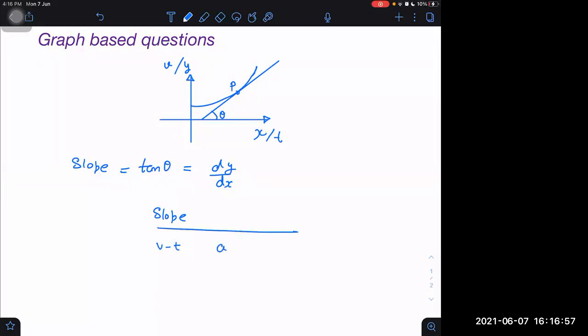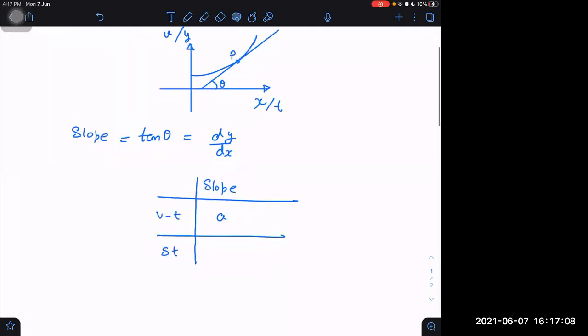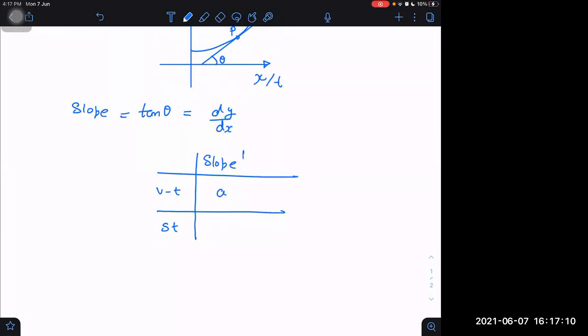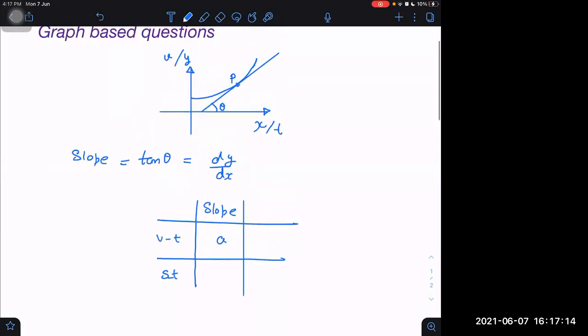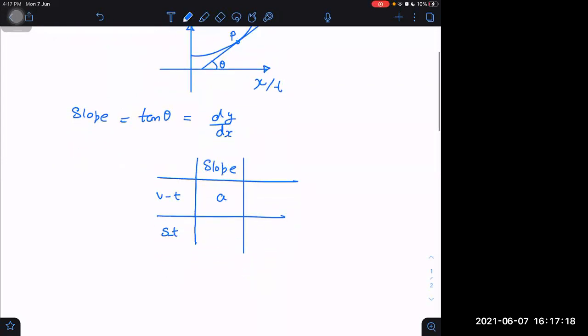Similarly, if it is an St graph, which means displacement versus time, then y changes to S and x is time, so ds by dt will become velocity.